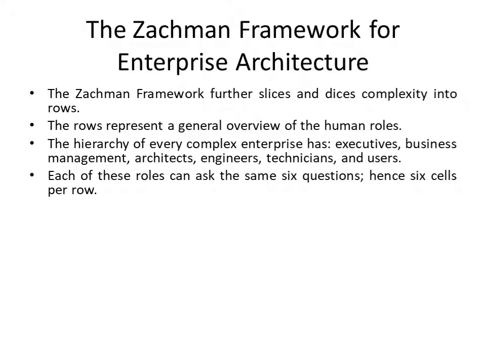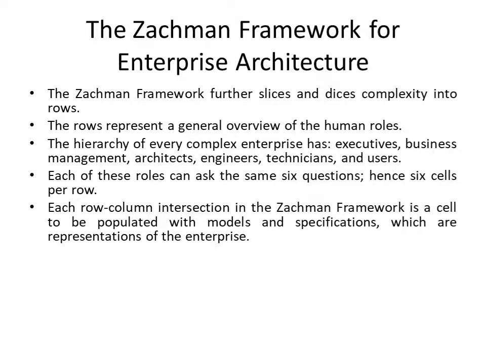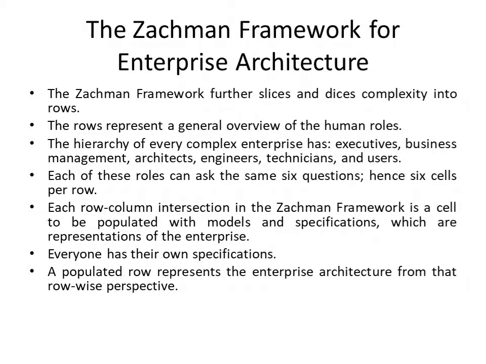Each of these roles can ask the same 6 questions, hence 6 cells per row. Each row-column intersection in the Zachman framework is a cell to be populated with models and specifications which are representations of the enterprise. Everyone has their own specifications. A populated row represents the enterprise architecture from that row-wise perspective.